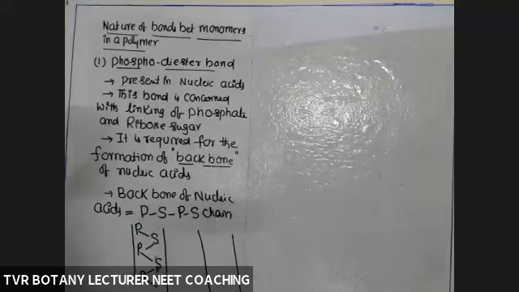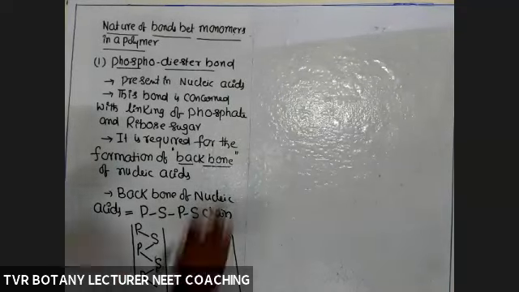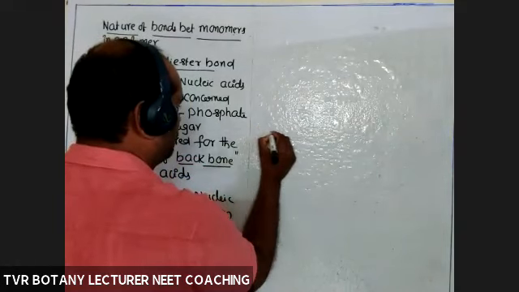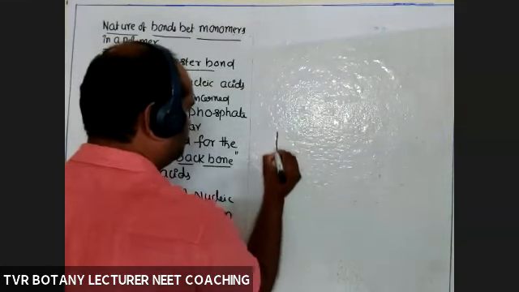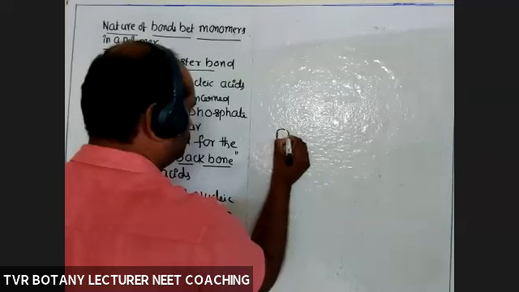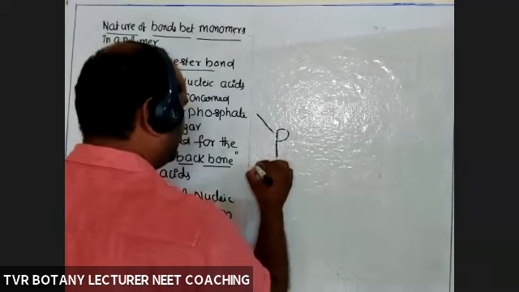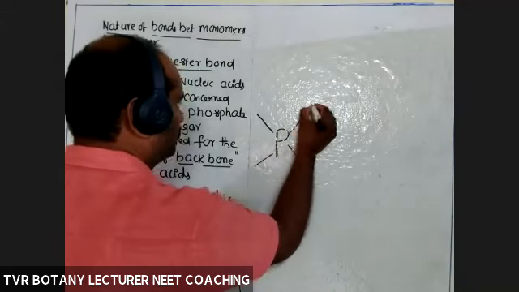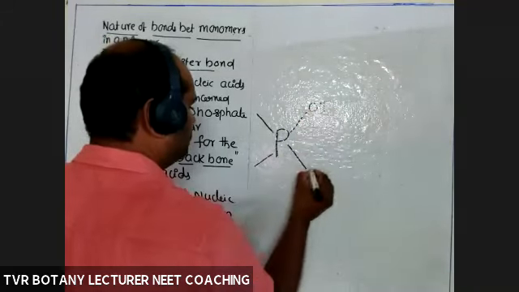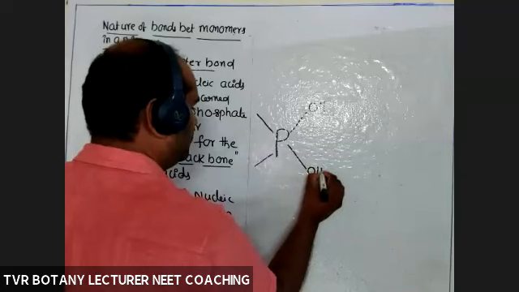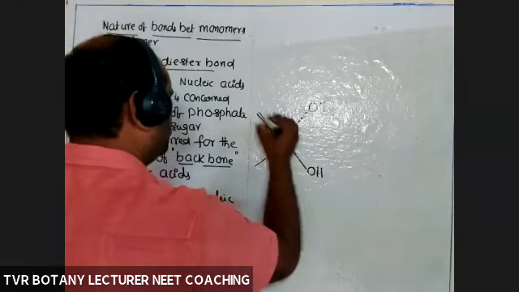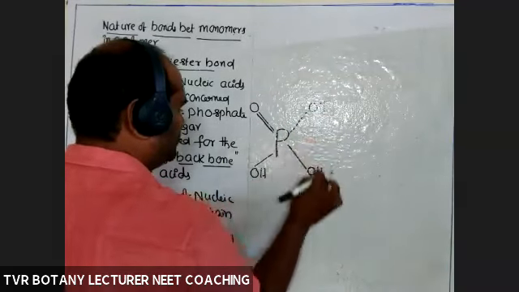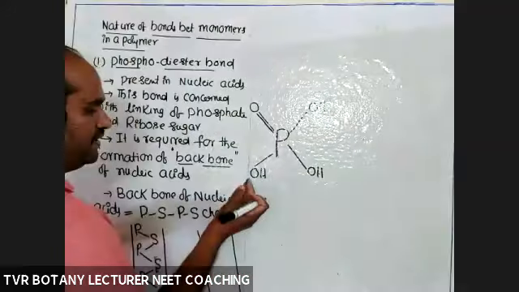Now what about the formation of that bond? How is the bond established between those two? Formation of phosphodiester bond: take one phosphate molecule here. On that day already I discussed, again I'm discussing. Here OH, double bond O and OH. This one involves the formation of an ester bond.